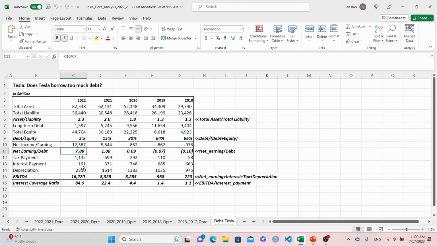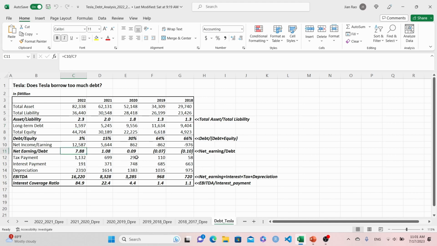Let's look at the next one, net earning to debt. This is a really interesting one. It compares the net income in 2022, which is about 12 billion, with long-term debt, which is about 1.6 billion. Tesla made almost 8 times its long-term debt in net earnings. So Tesla had no issue paying off its long-term debt in 2022.